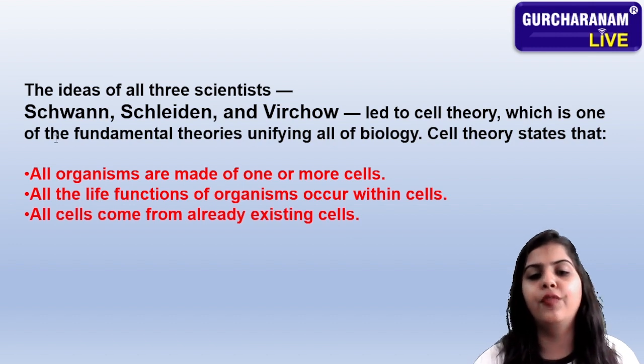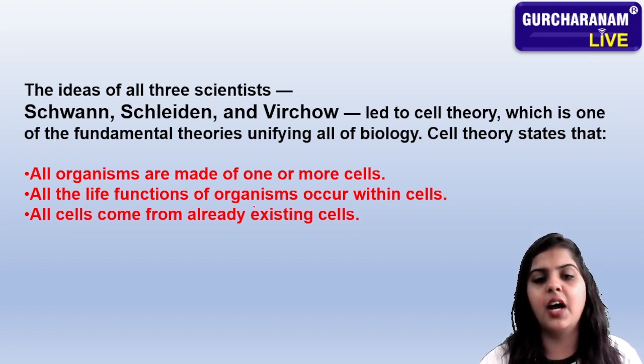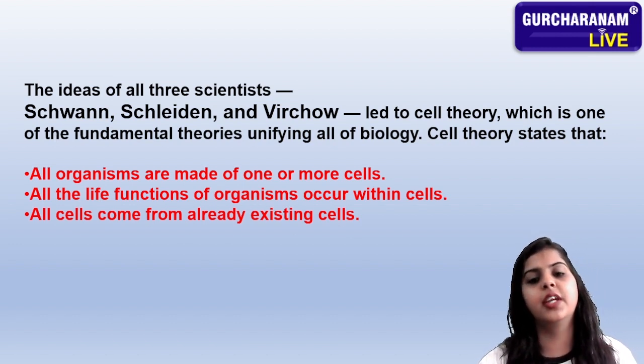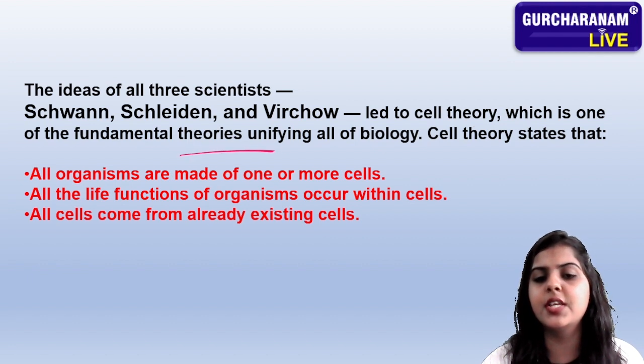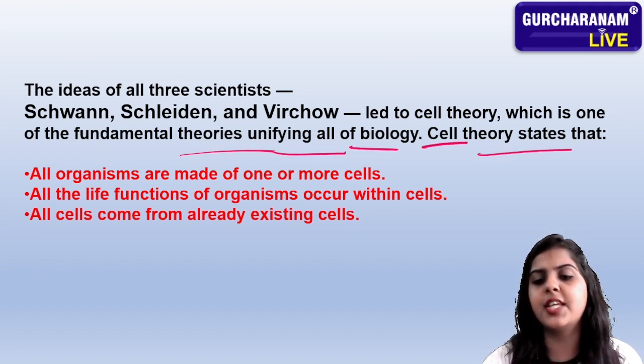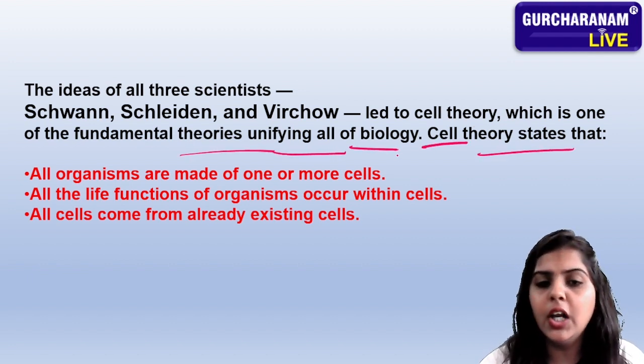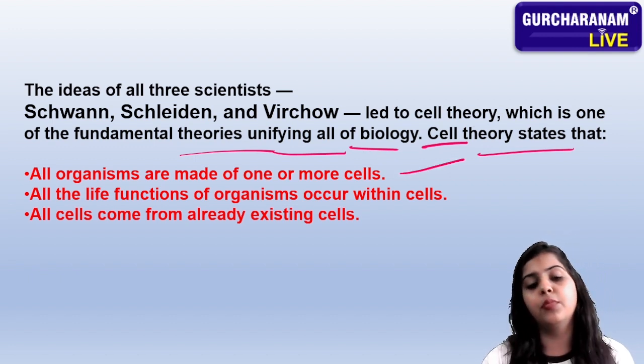The ideas of all three scientists, Schwann, Schleiden, and Virchow, led to cell theory, which is one of the fundamental theories underlying all of biology. Cell theory states that all organisms are made of one or more cells.